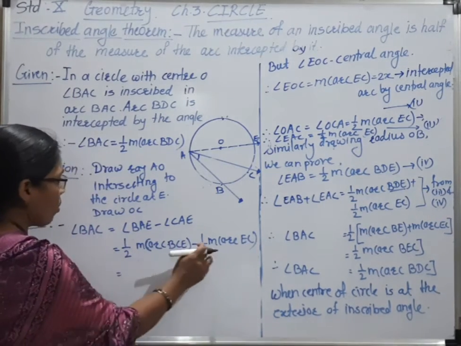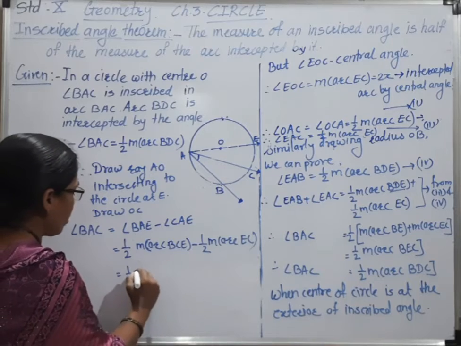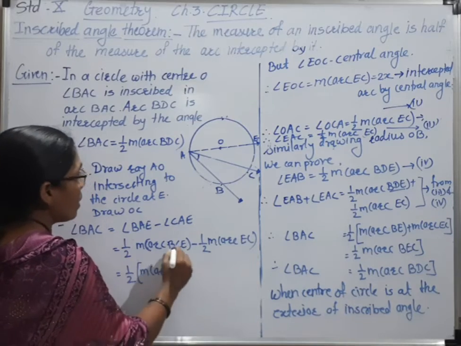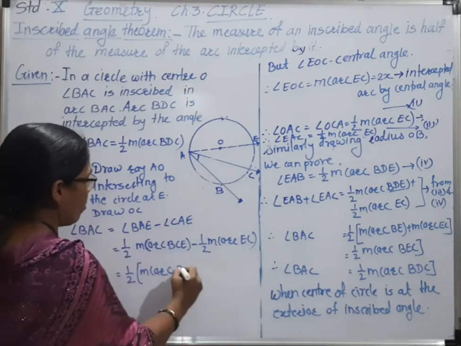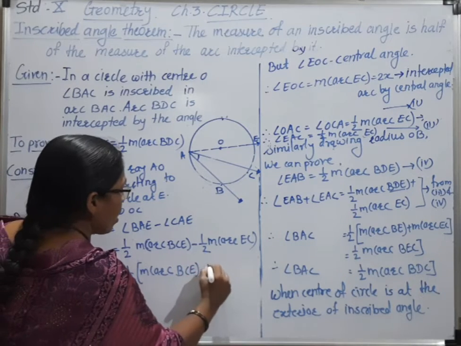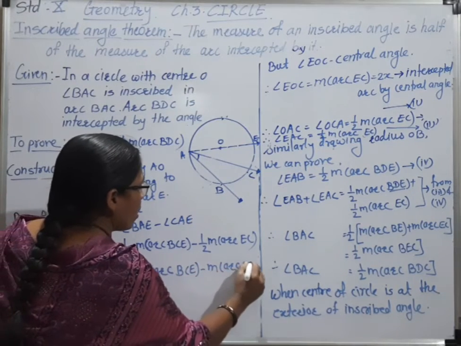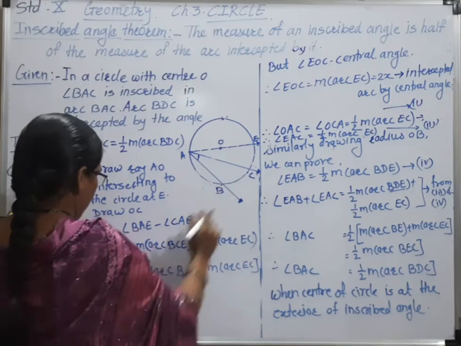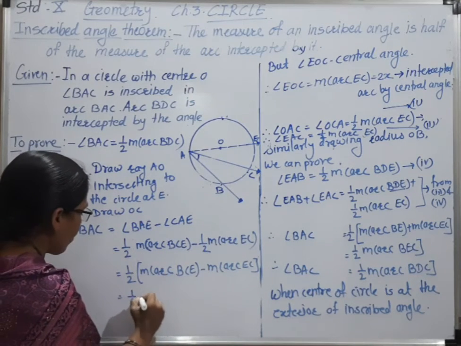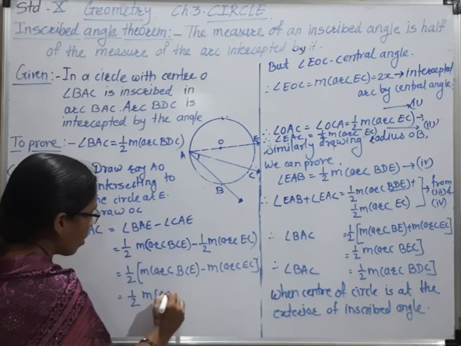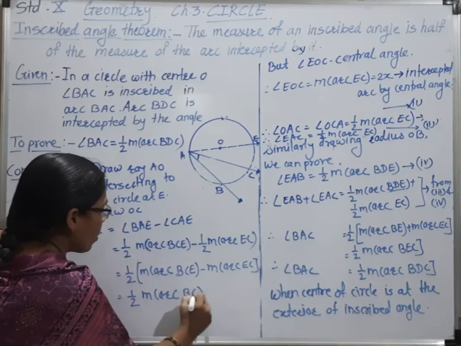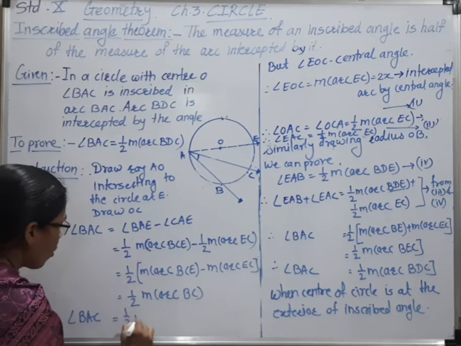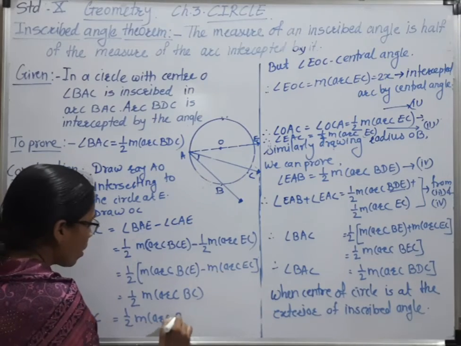Then, taking 1/2 common, it is equal to half of major arc BCE minus major arc EC. From this whole arc, when you subtract this arc, only this arc remains, and it is equal to 1/2 major arc BC. Therefore, angle BAC is half of major arc BC.